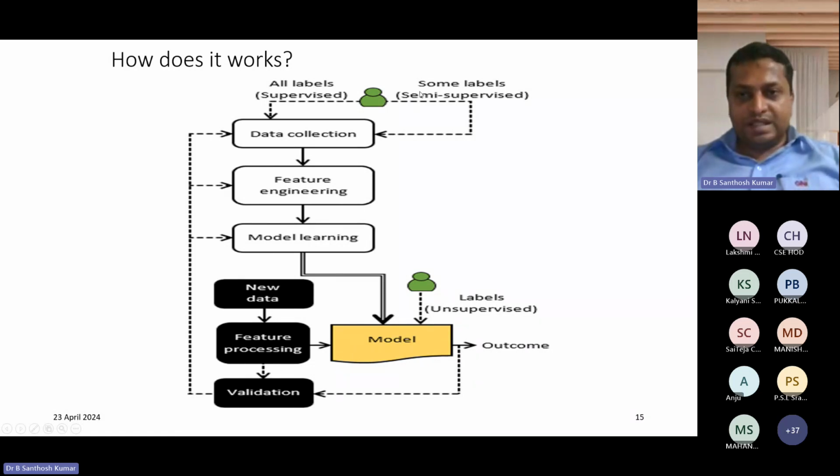In a similar way, semi-supervised data also has to be converted into supervised, and then we perform all the operations. But the difference with unsupervised learning is that we do not perform these kinds of operations; we apply the data directly to the model. Here we can only do categorization.